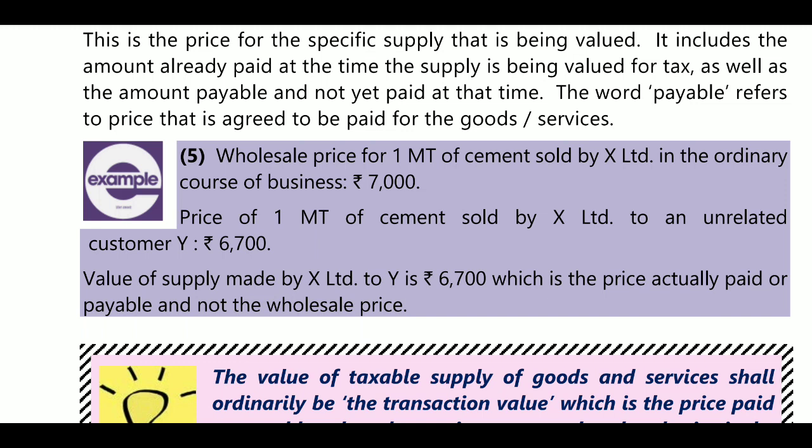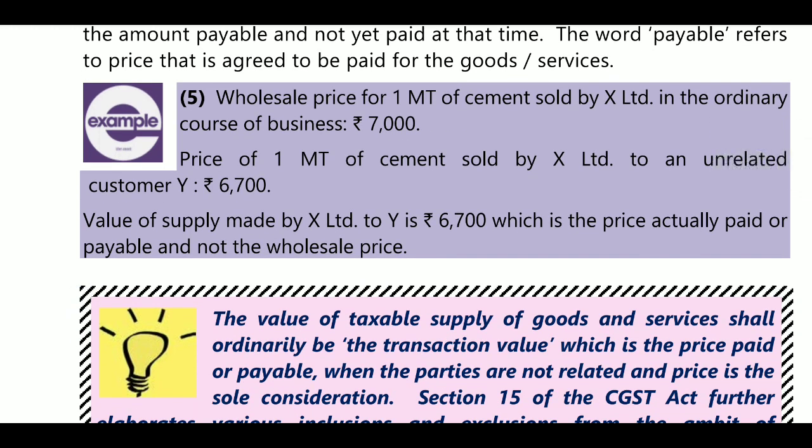In the ordinary course he sells at 7,000 and he has sold to that unrelated customer at 6,700. Value of supply made by X Limited to Y is 6,700, which is the price actually paid or payable and not the wholesale price. Wholesale price will be 7,000, but he is selling only at 6,700.